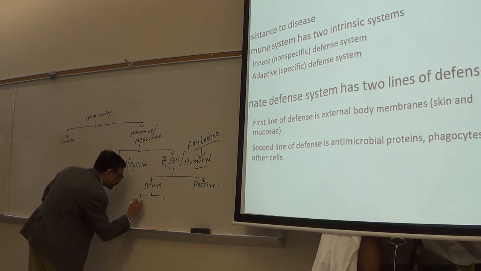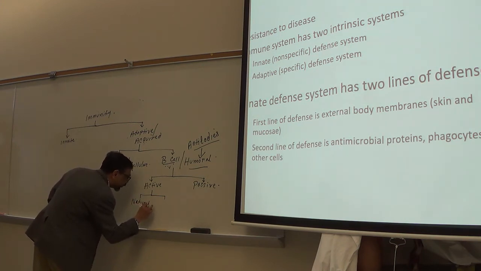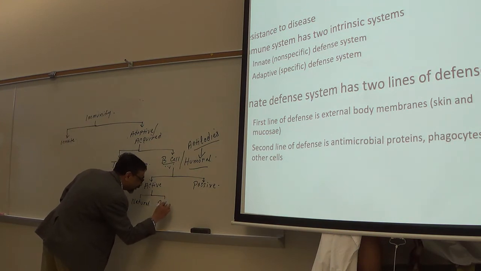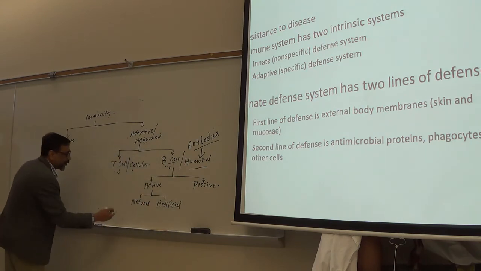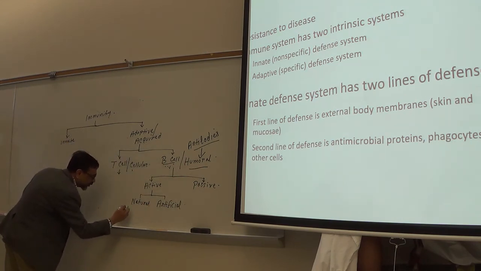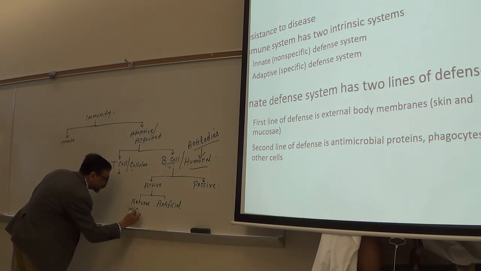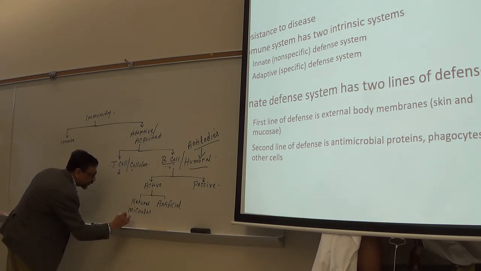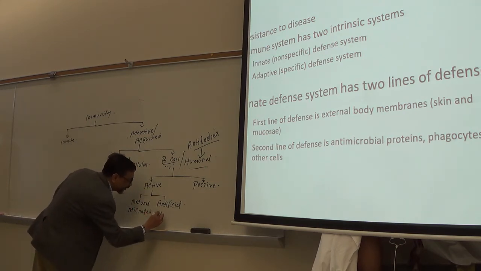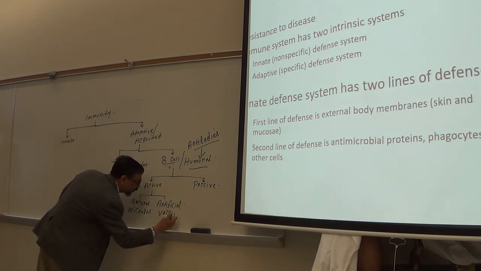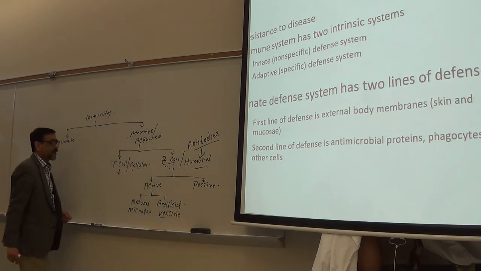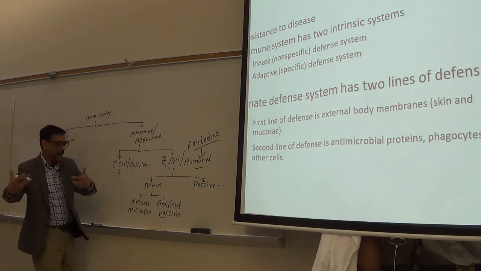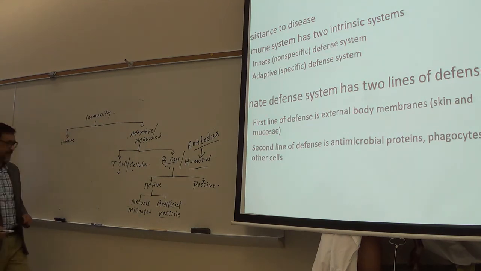So, active: natural, and what? Artificial. Okay. Natural includes microorganisms from the nature, and artificial is what? Vaccine. In both cases, your body is producing antibody against the antigens. Now, passive.